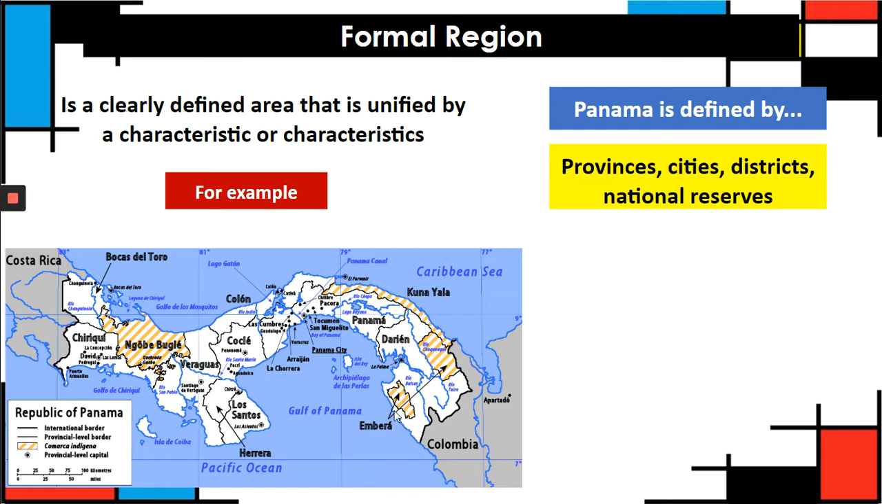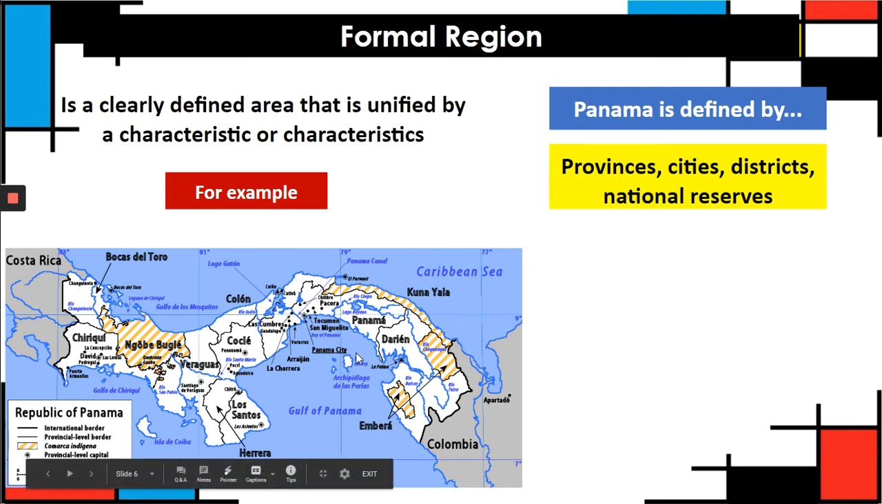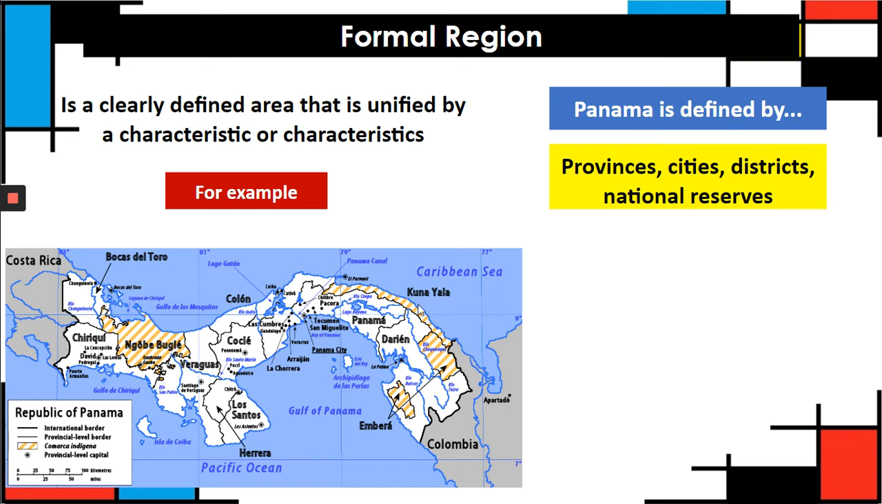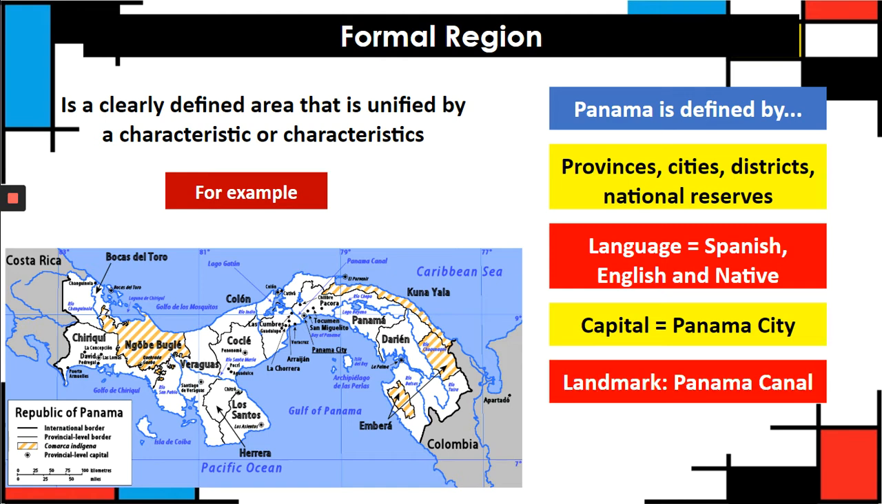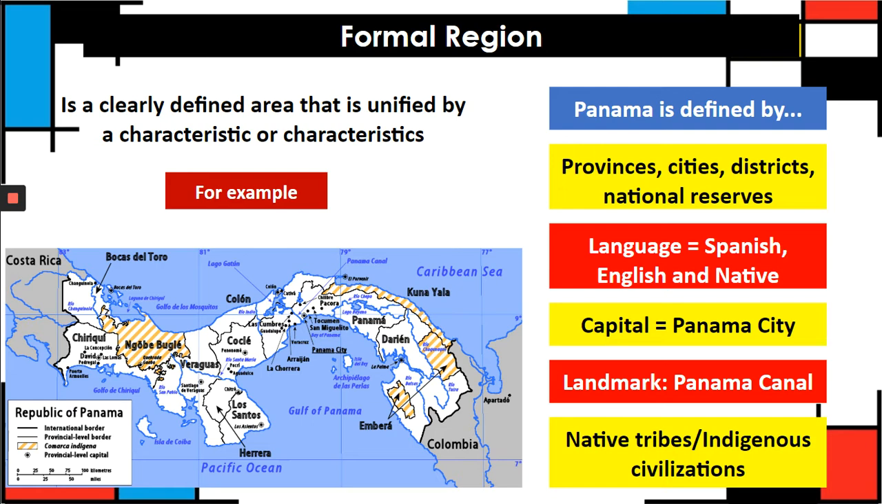We could see the cities. Okay, we could see the cities like Panama City, La Chorrera. Okay, and we could see the national reserves here in yellow: Cunayala. Also, it's defined by its language: Spanish, English, and the native language that are spoken in Panama. And of course, the capital, which is Panama City. Also, a landmark, Panama Canal, and its native tribes and indigenous civilizations.